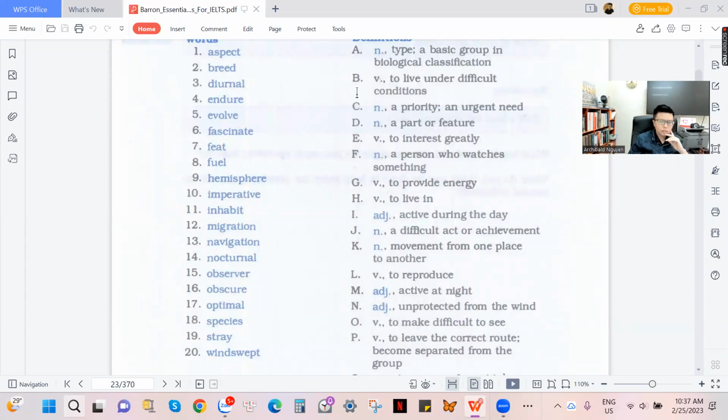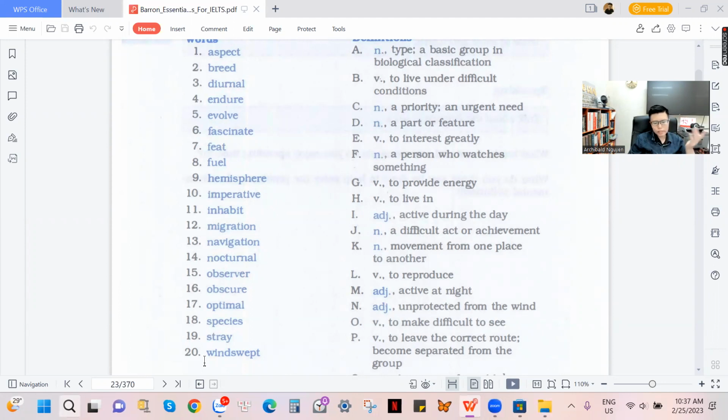IELTS again. This is very essential for IELTS, and we need to begin studying from word number 12 to number 15 or 20, if we have enough time and you guys are ready to give me your examples at the right moment. So right here, let's start from the word migration.